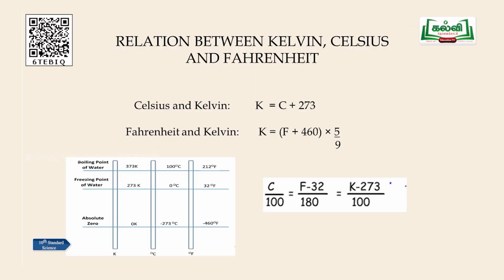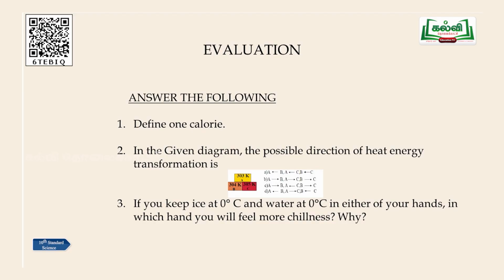Today we have discussed thermal energy, temperature and its different scales, and we have discussed an important equation: C divided by 100 is equal to F minus 32 by 180 is equal to K minus 273 divided by 100. And let us now see a few evaluation questions.